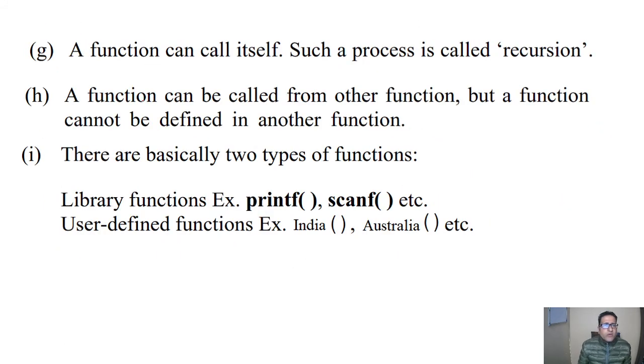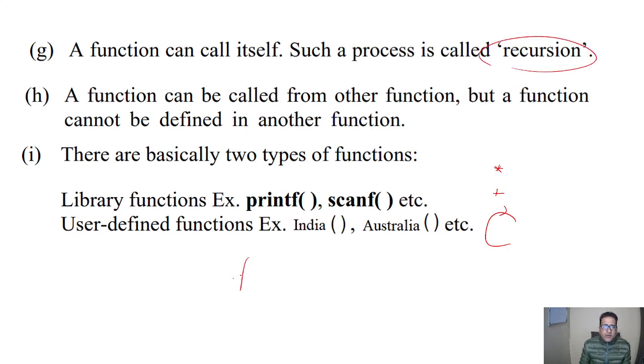Next, a function can call itself. Such a process is called recursion. If we have a requirement to multiply or add or do some specific type of work a number of times, we can use this type of recursion.